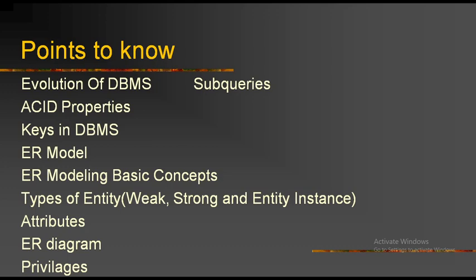And entity instance: the values of an entity are known as instances here. Suppose animal is an entity, then dog, cow, lion, these are all values or instances of that entity. That is what is known as entity instance. Next one is attributes.